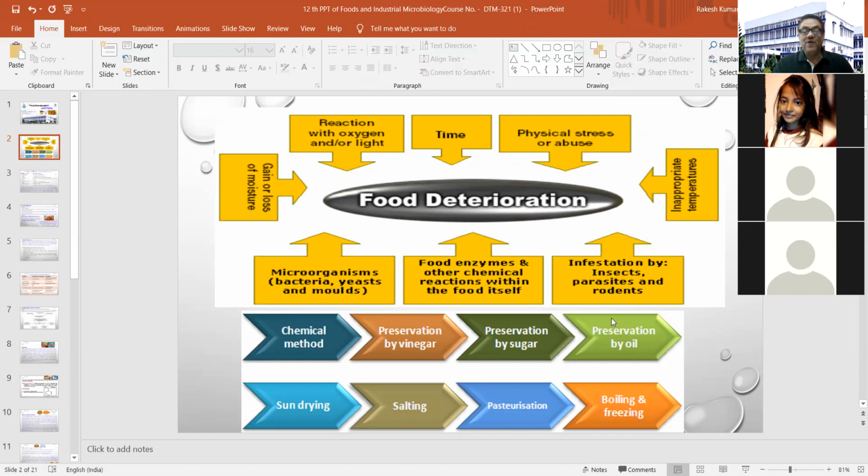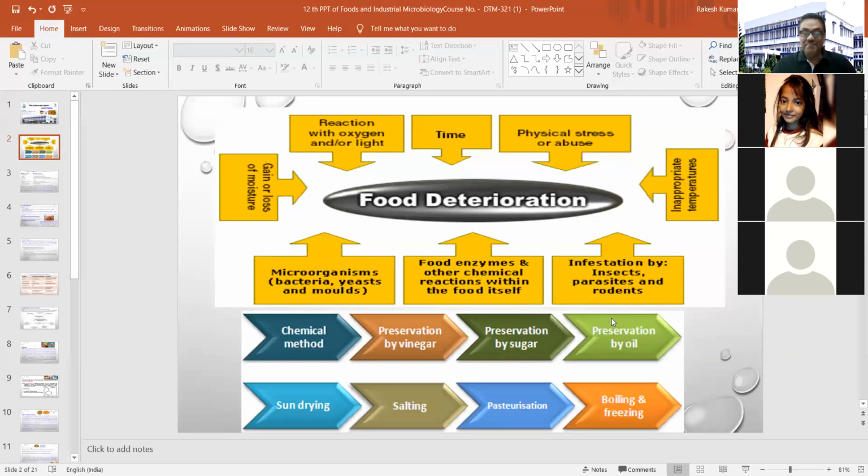So what is happening in your food item? Generally, you will observe gain or loss of moisture. Automatically, it will give abnormal texture, abnormal color, abnormal appearance, or abnormal flavor to your final product. Sometimes you are keeping your food item at an inappropriate temperature, and automatically some kind of deterioration will take place and ultimately it will affect the quality of your product.